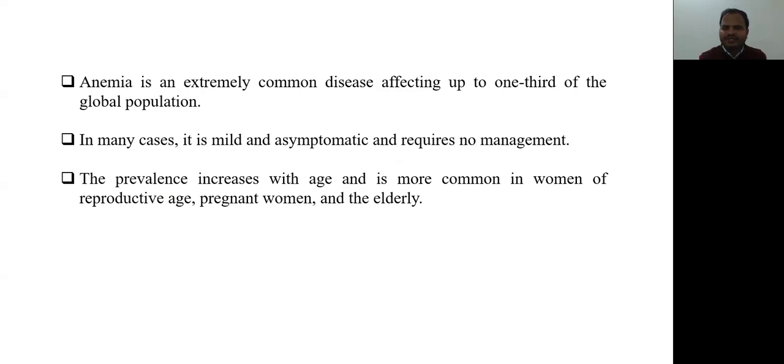About one third of the world's population has some degree of anemia, but not every anemia requires treatment or management. Symptomatic anemia, severe anemia, or significant anemia with hemoglobin level less than 10 or 11 requires understanding and treatment. The prevalence is more with increasing age, more in females and pregnant patients.